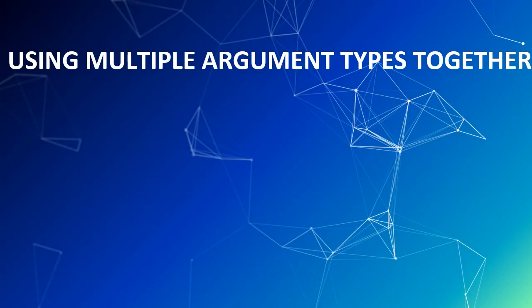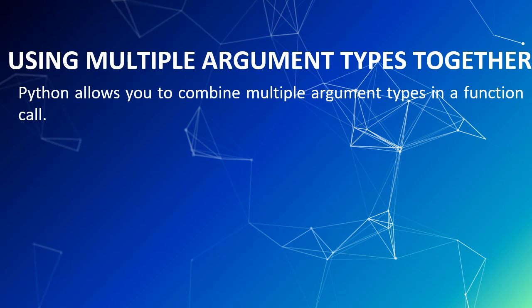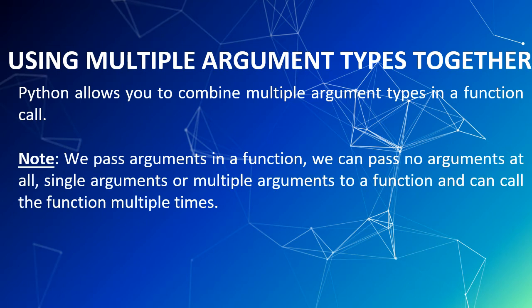We will see how we can use multiple argument types together. Python allows you to combine multiple argument types in a function call. Note, when we pass arguments in a function, we can pass no arguments at all, a single argument or multiple arguments to a function, and can call the function multiple times.